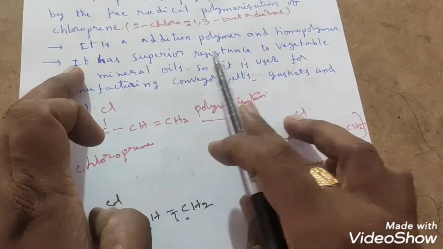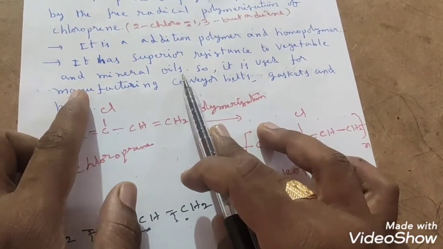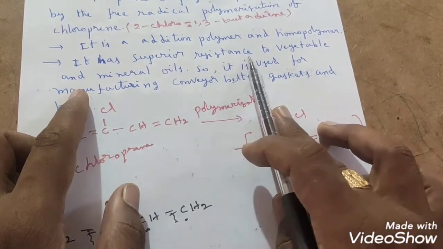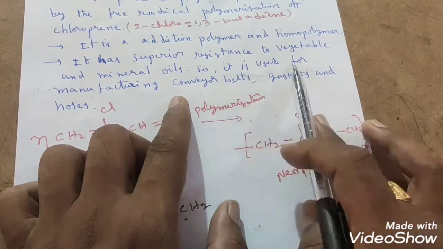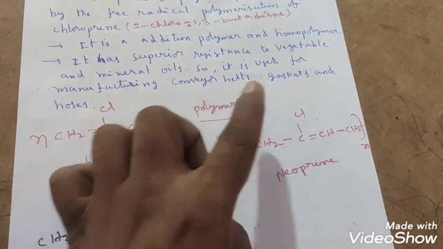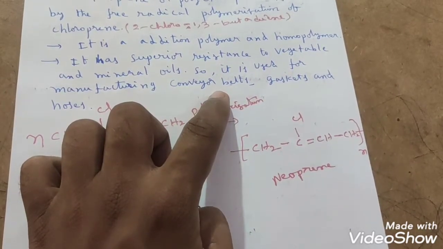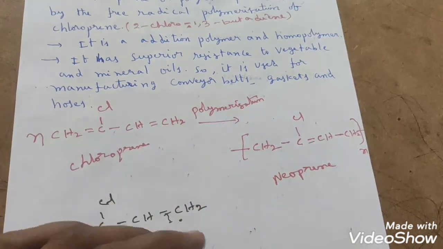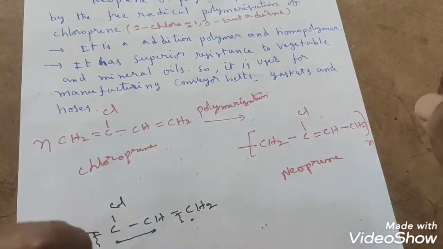It has superior resistance to vegetable and mineral oils. So it is used for manufacturing conveyor belts, gaskets and hoses. A conveyor belt is a continuous moving band of rubber or fabric.